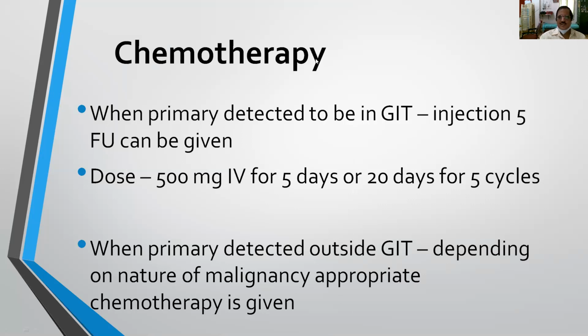So for gastrointestinal malignancy, the most commonly used chemotherapeutic agent is 5-FU. You can give it 5 days in a week, or you can give up to 20 days, divided in 5 cycles. Or when the primary is outside the GIT, depending upon the nature of the malignancy, we have to select the chemotherapeutic agent.